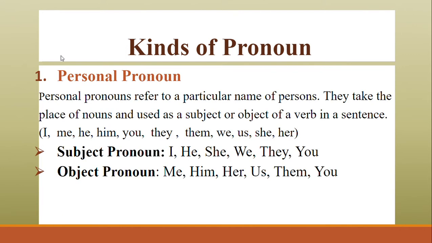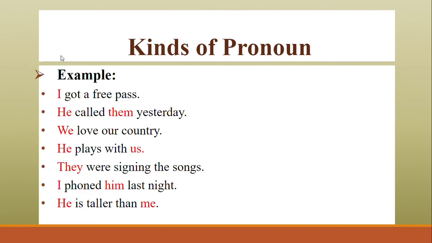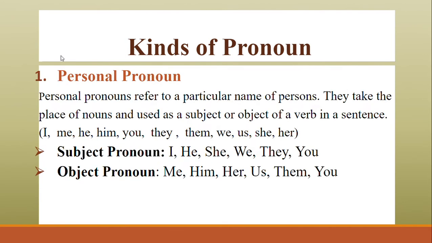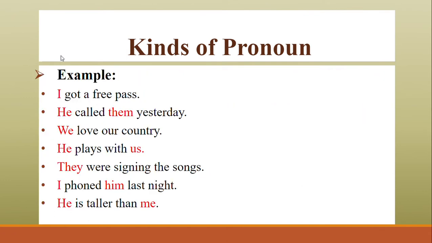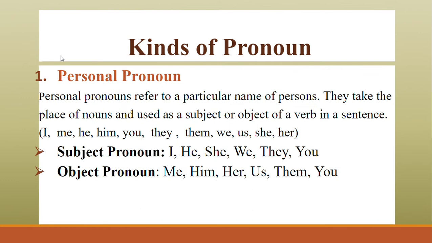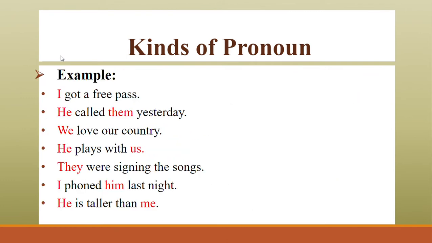If we just focus on the word me: in "He's taller than me," he is used as a subject pronoun and me as an object pronoun. In "I phoned him," I is the subject pronoun and him is the object pronoun. So it is clear now.